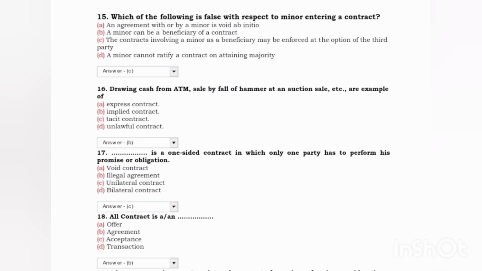Next, which of the following is false with respect to a minor entering a contract? Answer: the contract involving a minor as a beneficiary may be enforced at the option of the third party. Next, drawing cash from an ATM, sale by fall of the hammer at an auction sale, etc. are examples of: answer B, implied contract. Next, it is a one-sided contract in which only one party has to perform his promise or obligation. Answer C, unilateral contract. Next, all contracts are: answer, agreements.